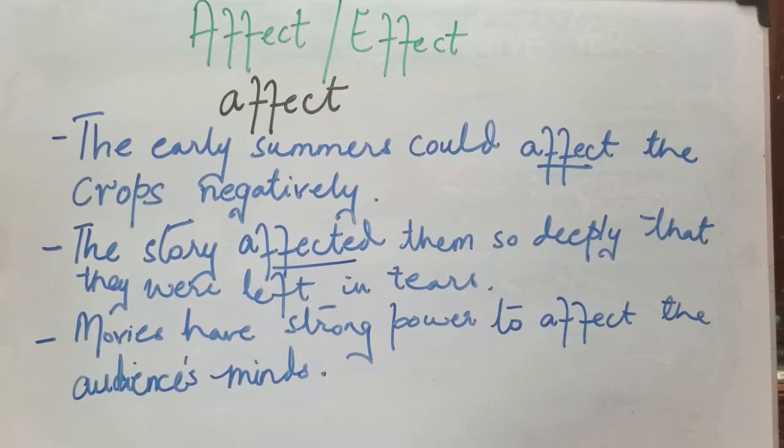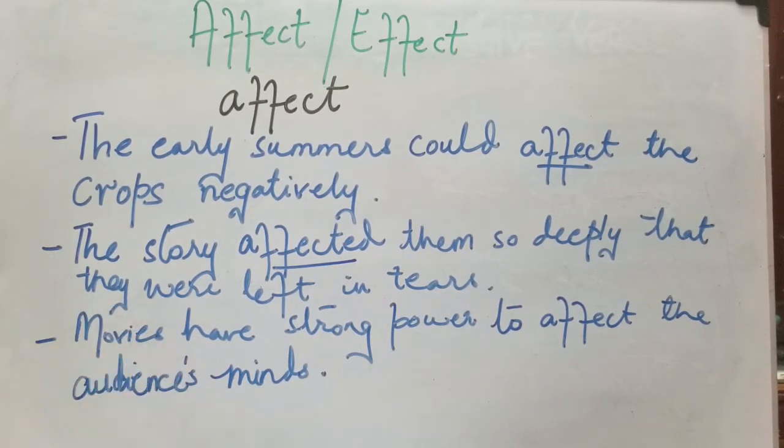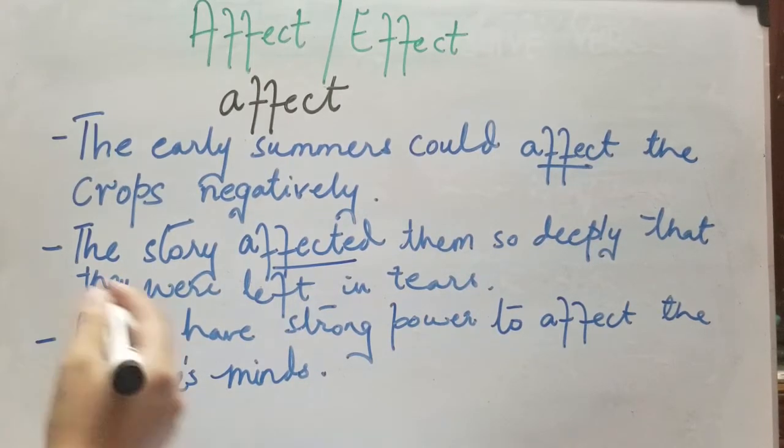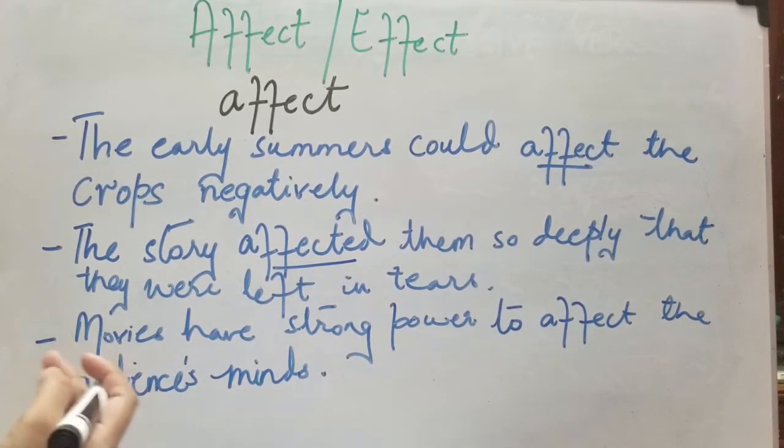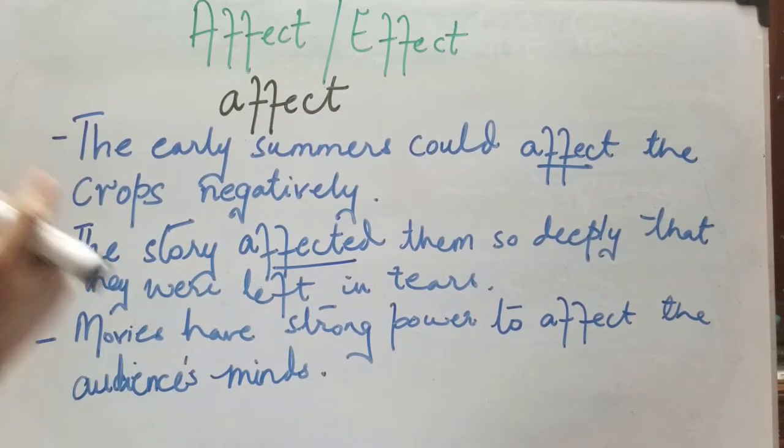The second one says: the story affected them so deeply that they were left in tears. What does it say? The story affected them. It had such a great influence on them that they were left in tears. They started crying. The third one: movies have a strong power to affect the audience's minds. The audience is sitting over there and the movies can boggle the mind, they can disturb the minds.